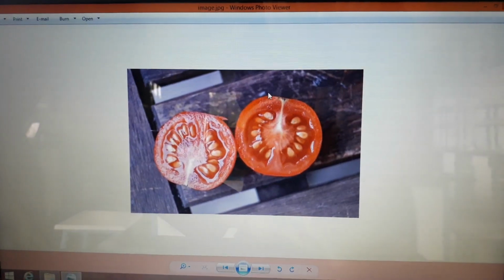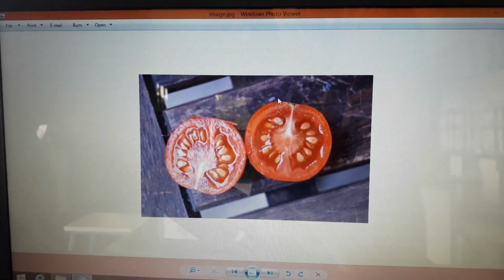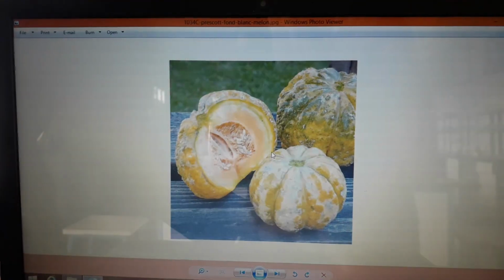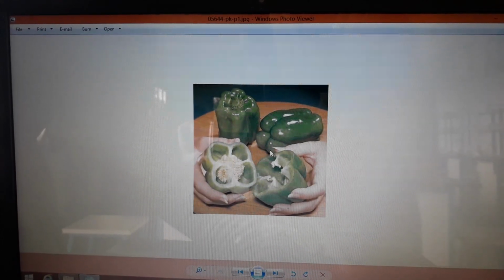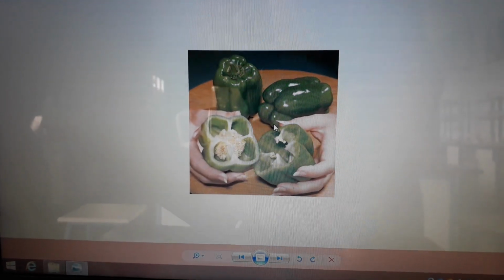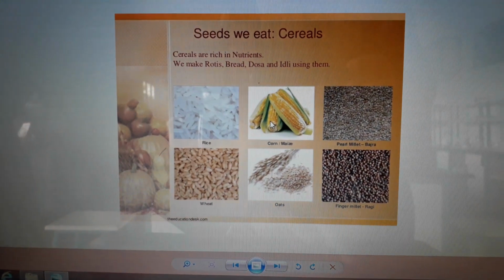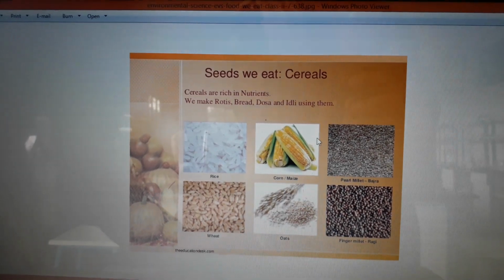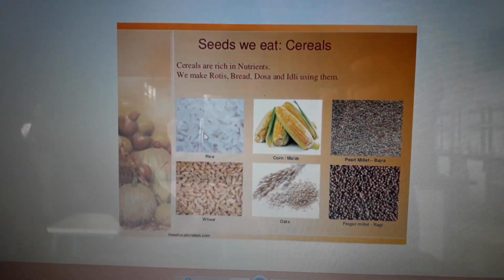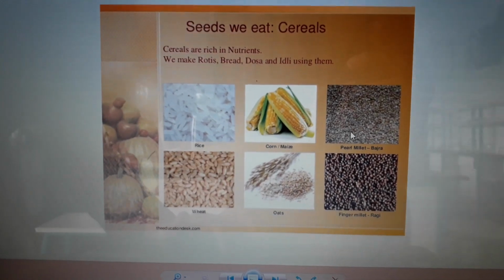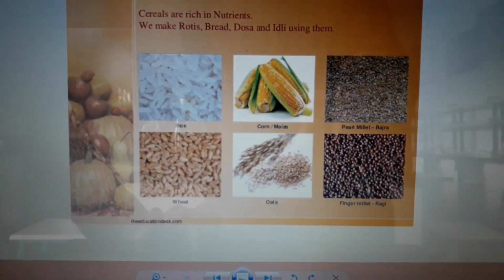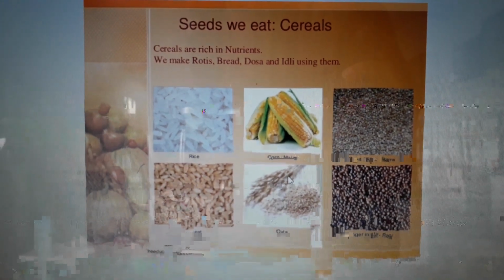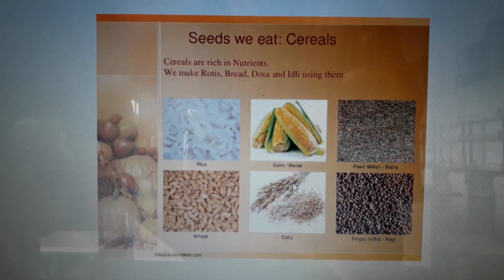Understood? Okay, not only fruits, in vegetables also seeds are present, that you can see here about tomato. Okay, see the capsicum. In capsicum also seeds are present. Okay, not only fruits and vegetables, cereals are also the form of seeds, that you can see here: rice, corn, bajra, wheat, oats and ragi. So these are seeds, okay, which we eat as cereals.